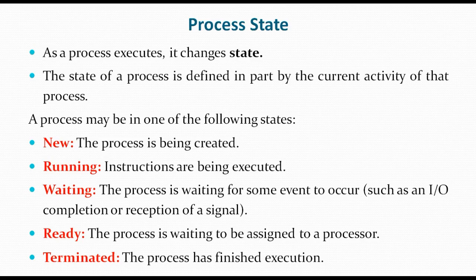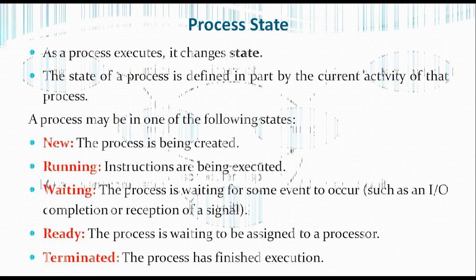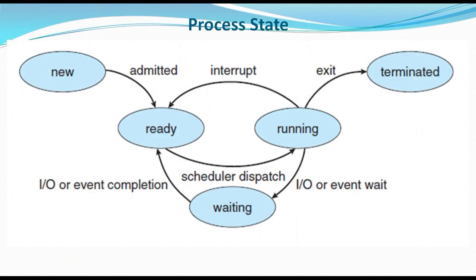So these all are the states of the process. Now we can understand all these states by this process state figure. A new process is created, then this process is admitted to the ready state. When it enters the ready state, it waits to be assigned a processor. Once the processor is assigned, it enters the running state, where instructions are being executed.